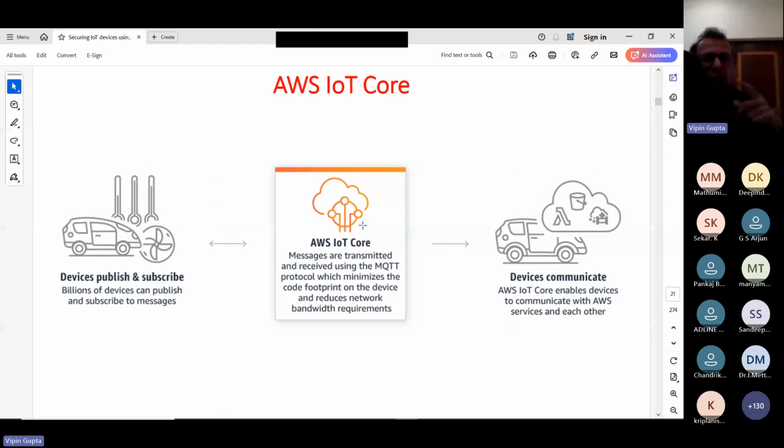But when we were creating that thing, like I have shown, in that case we did not apply any policy. By default, it will allow publishing data and also subscribing to data. But in our case, we can create policies in which we can specify that certain devices can only subscribe to the feed, or certain devices can publish also. That can be controlled through the policies by using AWS IoT. In this case, these devices can publish also, subscribe also. In this case, we are showing only one arrow, that means only subscribing to the feed.